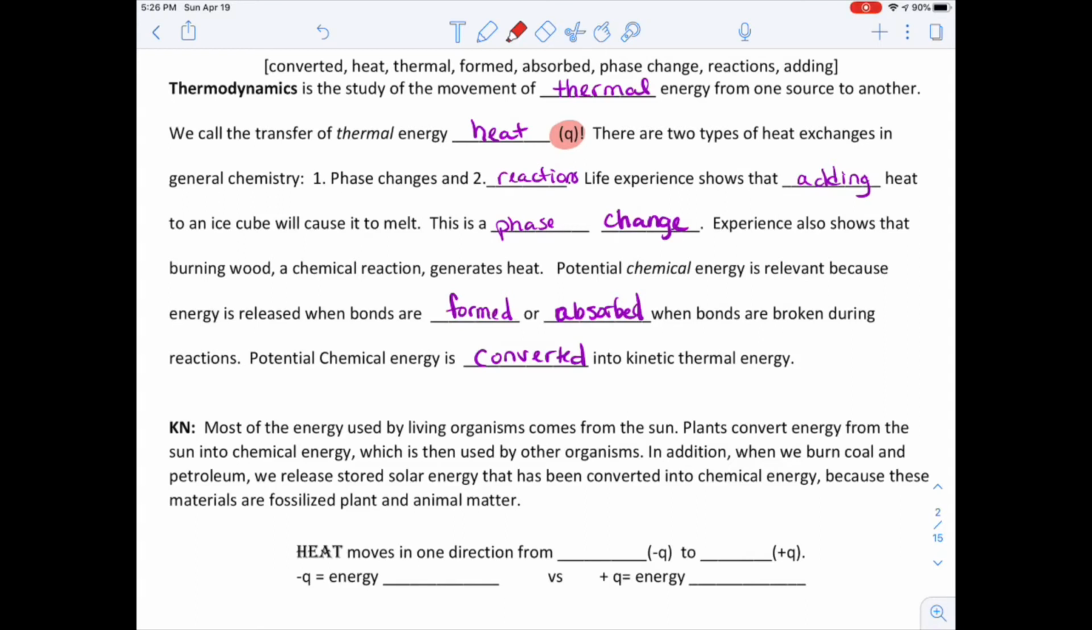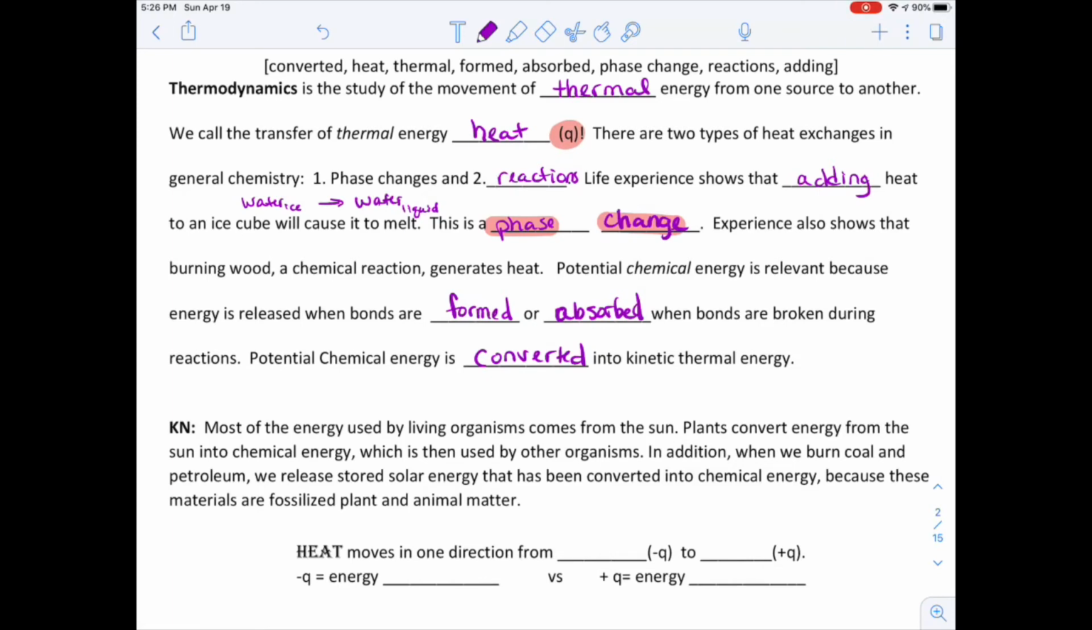Life experience shows that adding heat to an ice cube will cause it to melt. This is a phase change. Notice that the ice cube, when it melts, started off as water, just in the ice form, and then it became water in the liquid form, right? It didn't stop being water. So that's why we call it a phase change. It's changing from the ice phase or the solid phase to the liquid phase.